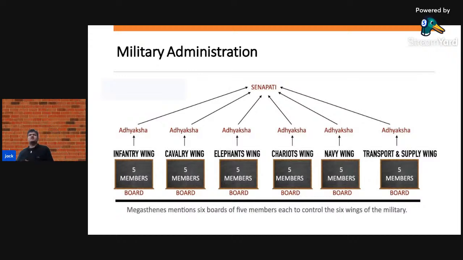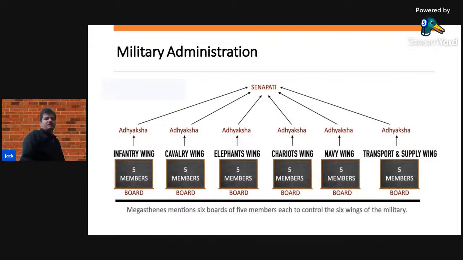So these were the six sections of the military administration, and each wing was headed by a person named Adhyaksh. So a total of six Adhyaksh maintained the six wings, and all these Adhyaksh used to report to a single person, the Senapati.